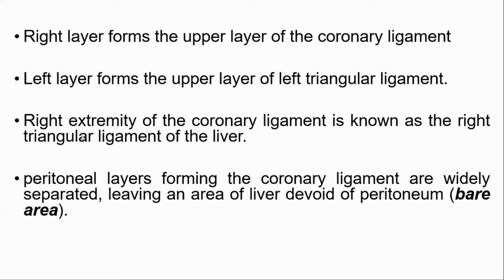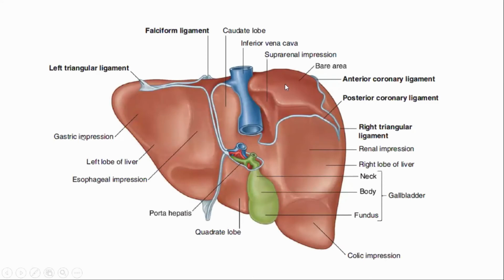Reflection means it reaches there and turns back; it doesn't cover there, it turns back from there, because that part is directly attached with the diaphragm. And after fusing with the diaphragm, that part is not covered by peritoneum. This is the bare area of the liver. This is the right triangular ligament, the extreme part of the coronary ligament. This is the right triangular ligament, and this is the left triangular ligament.